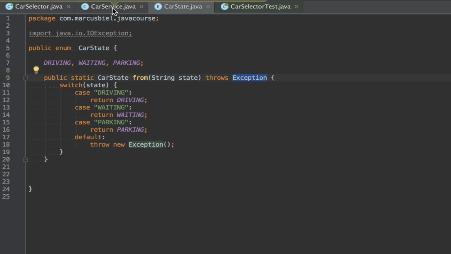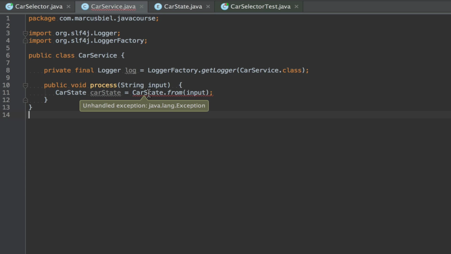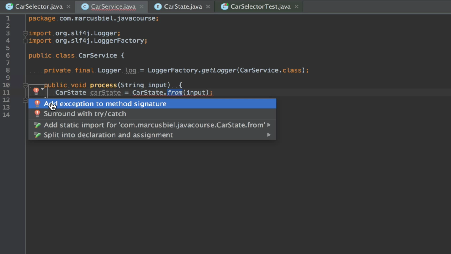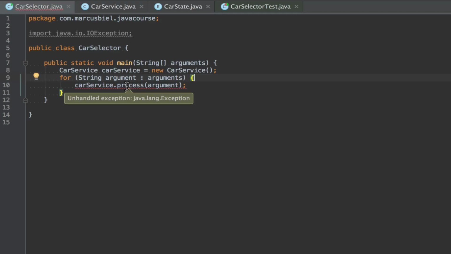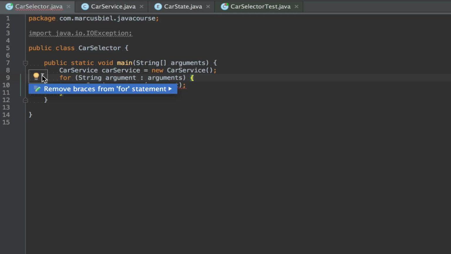And now I have this CarService class here, and I made it use the static from method that I implemented, and you see now this class has the problem. Okay, again, let's do the same thing. Add exception to method signature. Okay, and I guess you know where this leads to. Now we are in the main method, and again we have the same problem.